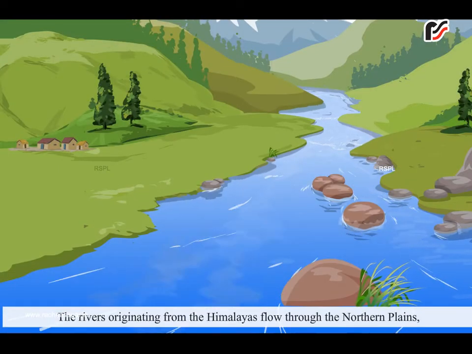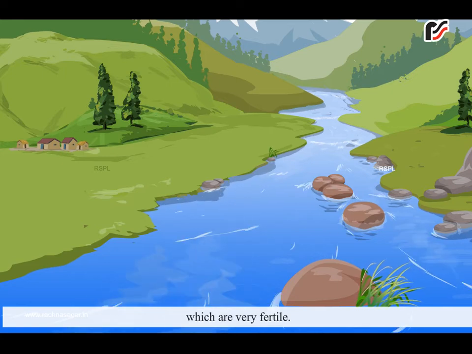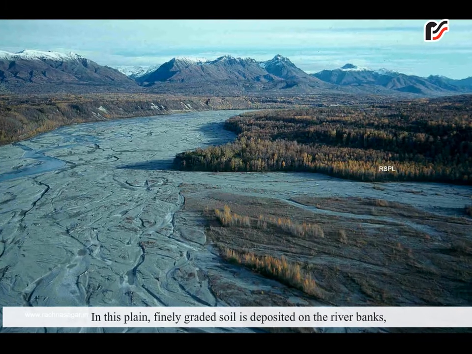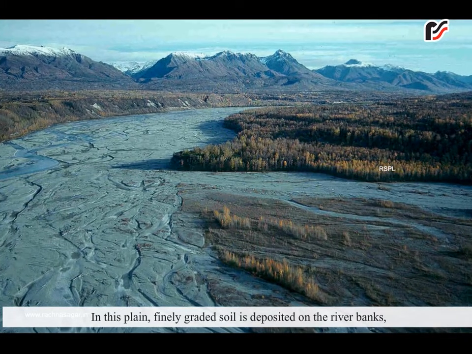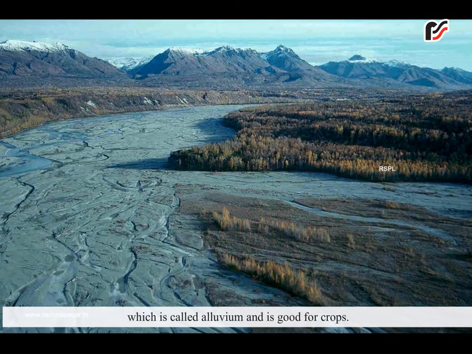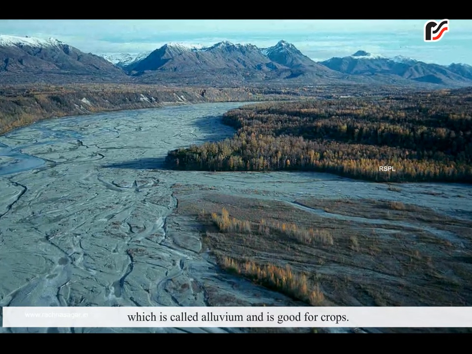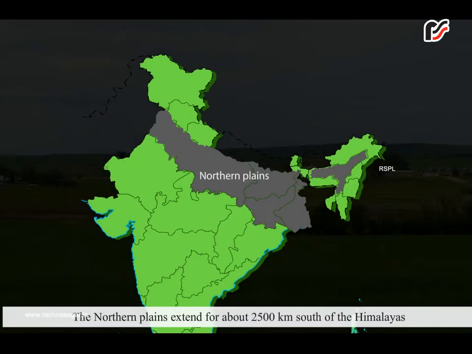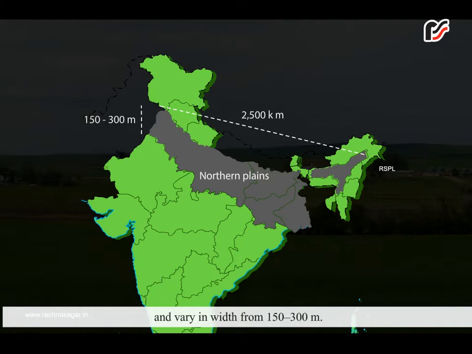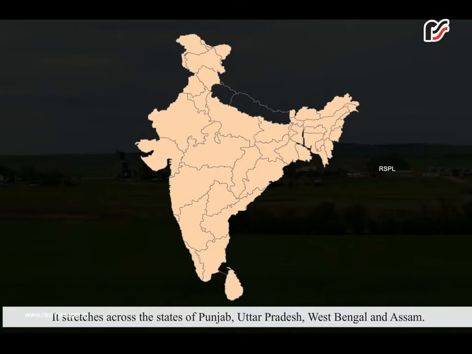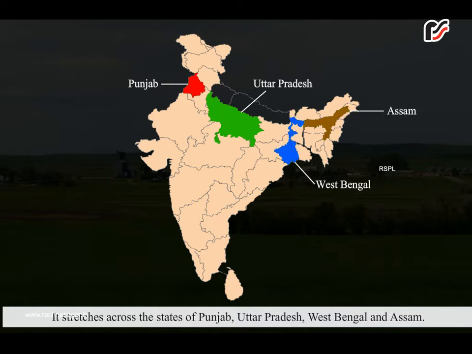The rivers originating from the Himalayas flow through the northern plains, which are very fertile. In this plain, finely graded soil is deposited on the river banks, which is called alluvium and is good for crops. The northern plains extend for about 2500 km south of the Himalayas and vary in width from 150 to 300 km. It stretches across the states of Punjab, Uttar Pradesh, West Bengal and Assam.